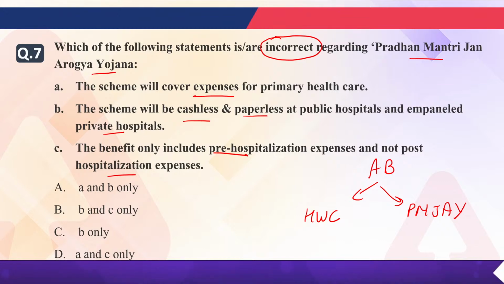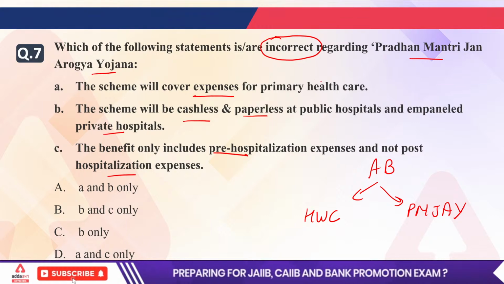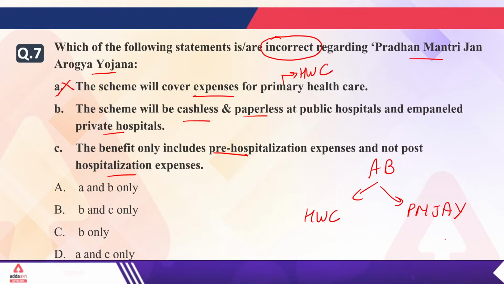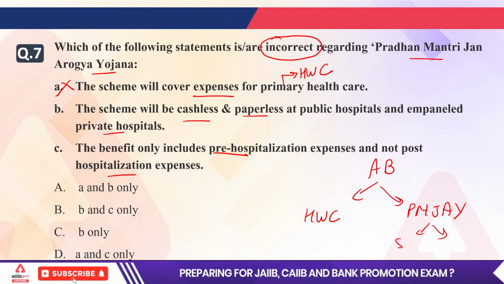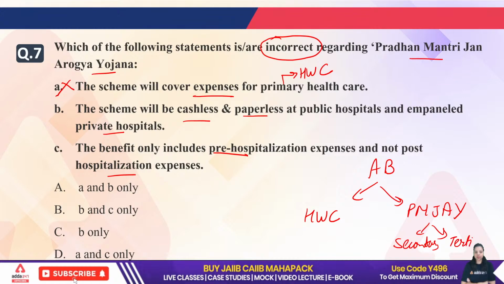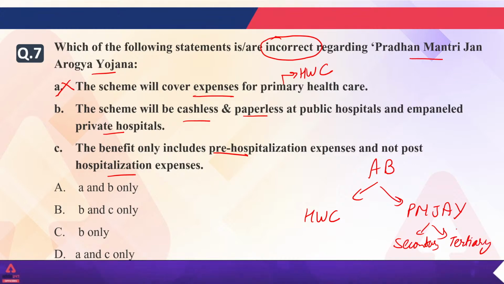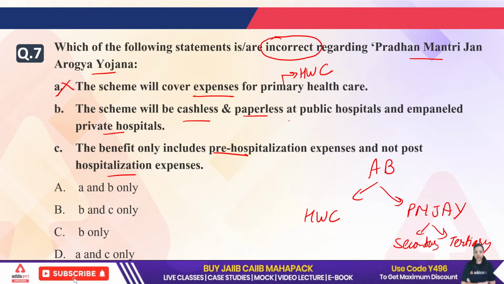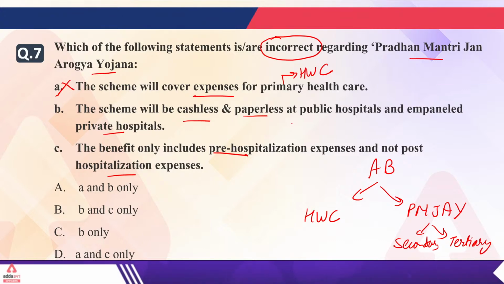The first statement says the scheme covers expenses for primary healthcare. It is wrong, because primary healthcare is covered under the Health and Wellness Center, not the Jan Arogya Yojana. In Jan Arogya Yojana we cover secondary and tertiary healthcare, but the first option says primary. No, primary healthcare will be managed by the Health and Wellness Center.